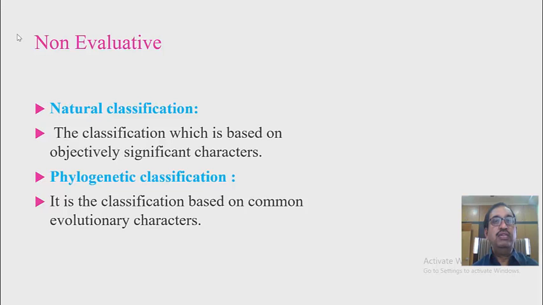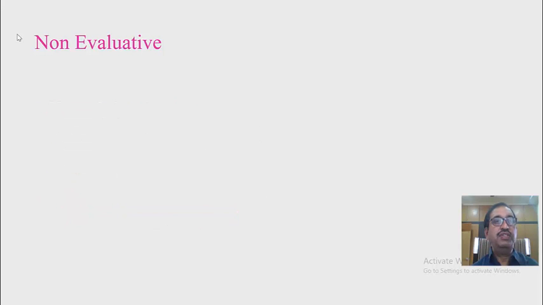The classification which is based on objectively significant characters is called natural classification. Phylogenetic classification. The classification based on common evolutionary character is called phylogenetic classification.